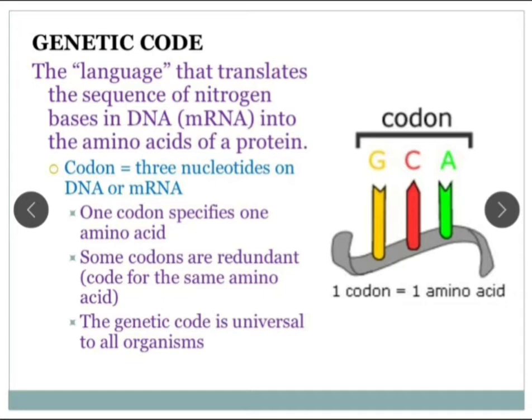See here, this is codon. Where is this codon present? It is present on the mRNA. And what is codon? Three nucleotides on DNA or mRNA which specify one amino acid. It is called a codon. Here GCA is a codon. Some codons are redundant, meaning they code for the same amino acid.